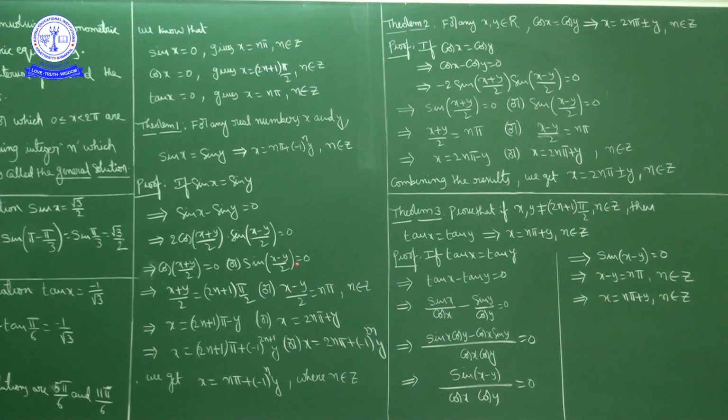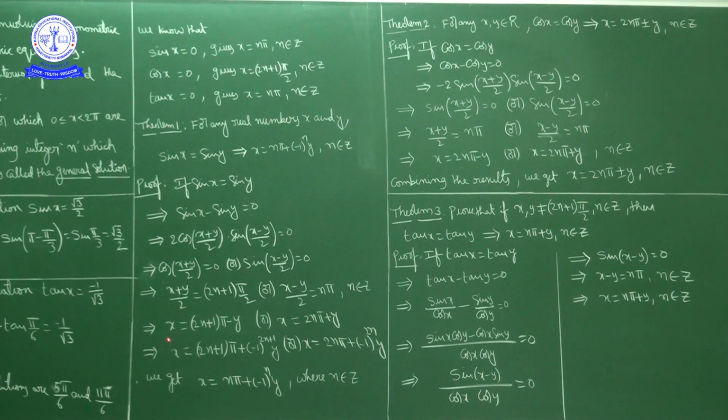Next, sin (x minus y) by 2 equals 0. Sin theta equals 0 means theta is an integral multiple of pi. So (x minus y) by 2 is equal to n pi, where n is an integer. So x minus y is equal to 2n pi, and x is equal to 2n pi plus y.